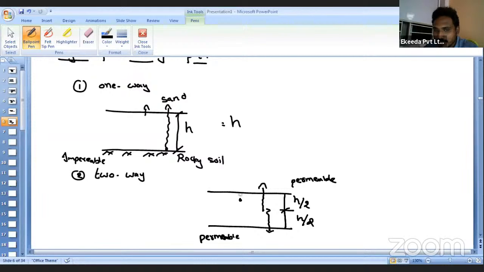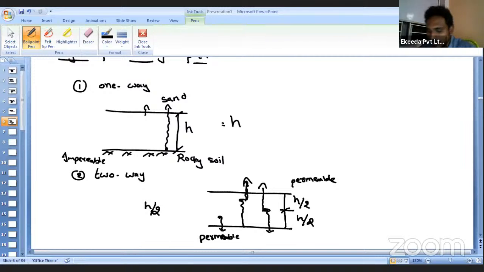Suppose there is a water particle here. Will it travel in this direction or in this direction? The water will always expel by the shortest way. So if there is a water particle here, it will always travel the shortest path. If there is a water particle here, it will travel like this. But if there is a water particle exactly at the middle, it may travel upward or downward. But in both ways, what will be the length of the drainage path? Nothing but H by 2.